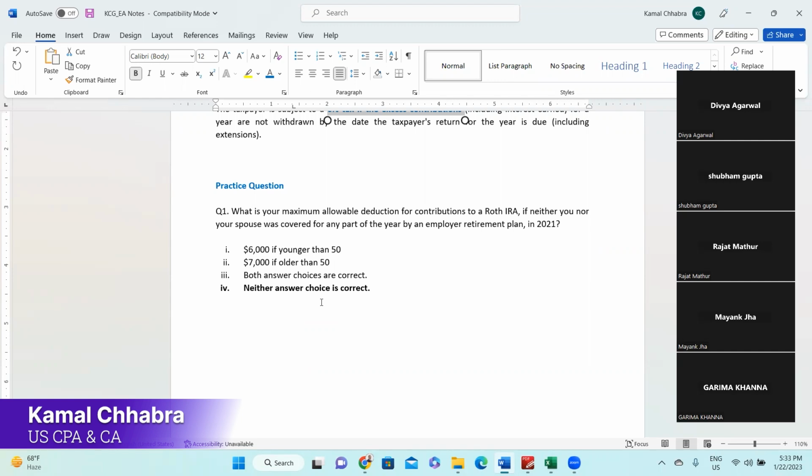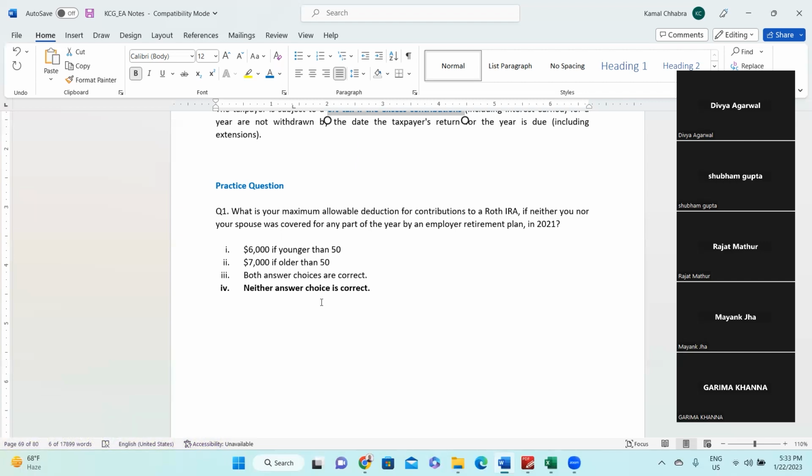What is the call of the question? Okay, help me understand again. They're asking about the maximum allowable deduction. So are Roth IRAs deductible or non-deductible? If you go to the very first chart, Roth IRAs are not deductible. That's the reason both choices are incorrect, right? Right, Shubham? Yes. Garima, got it? Yes, sir.